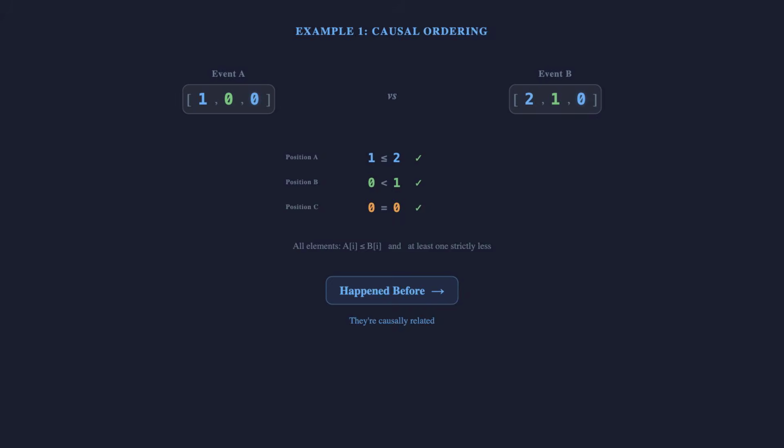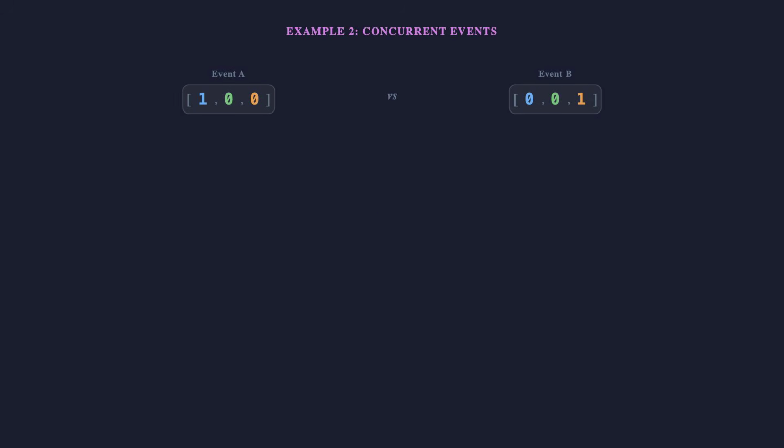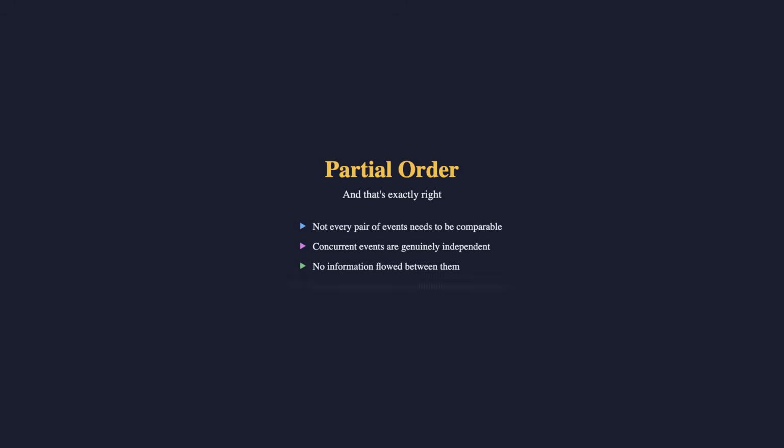They're causally related. Now compare 1, 0, 0 and 0, 0, 1. The first element, 1 is greater than 0. The third element, 0 is less than 1. Neither vector is less than or equal to the other in every position. These events are concurrent. They happened independently with no causal connection. This is a partial order, and that's exactly right. Not every pair of events needs to be comparable. Concurrent events are genuinely independent. No information flowed between them. They couldn't possibly have influenced each other. Vector clocks capture this perfectly.